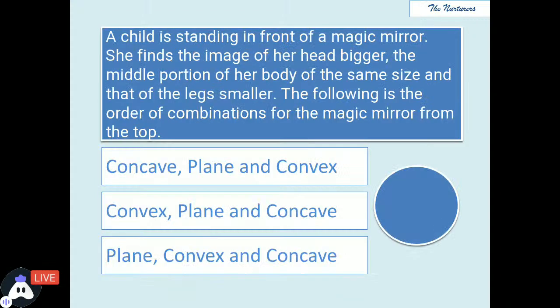The last one. Neat. This is an interesting question. A child is standing in front of a magic mirror, and she finds the image of her head bigger. So now her head is seen bigger than the normal head, and the middle portion of her body is of the same size. And if we talk about the legs, they turned small.